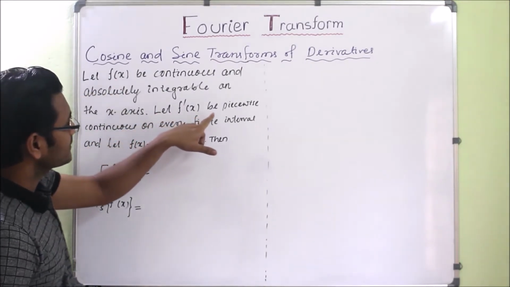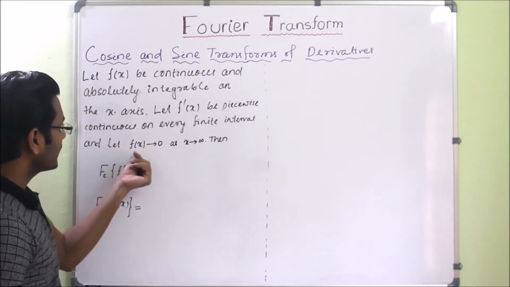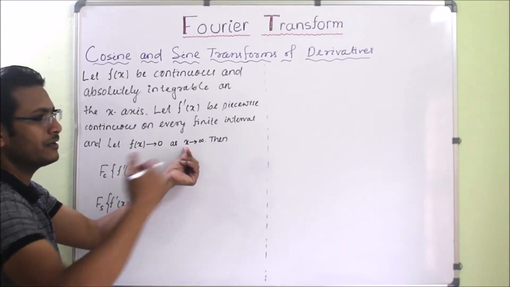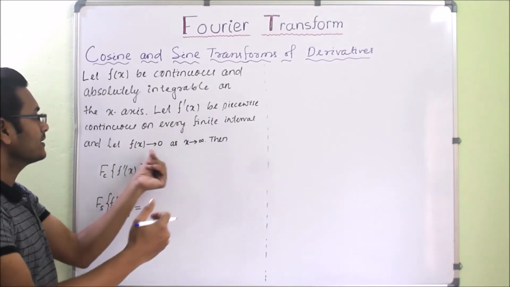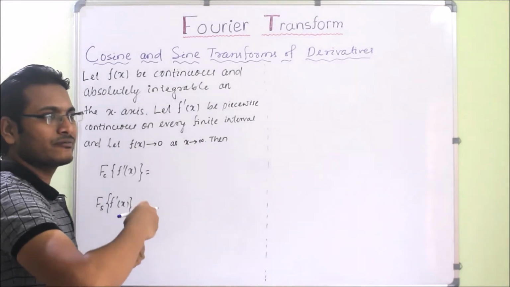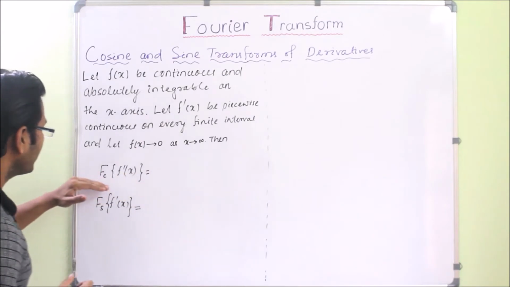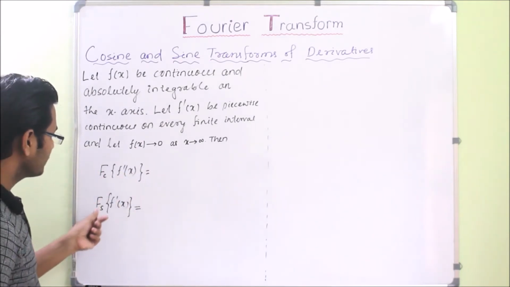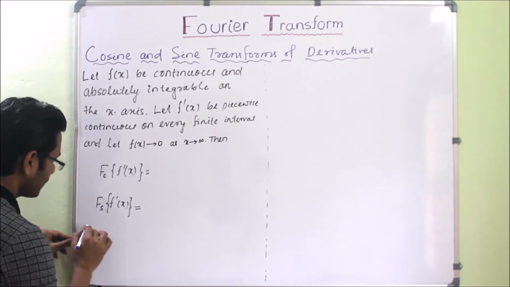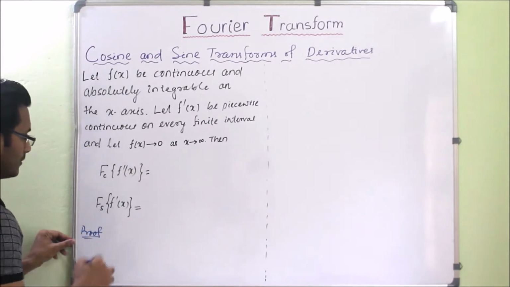Let f dash x be piecewise continuous on every finite interval, and f of x tends to 0 as x tends to infinity. That means when x is too large, f of x will be too small, that will be 0. We have to take that. Then we have to find the Fourier cosine of f dash x and Fourier sine of f dash x. So we have to see the proof.